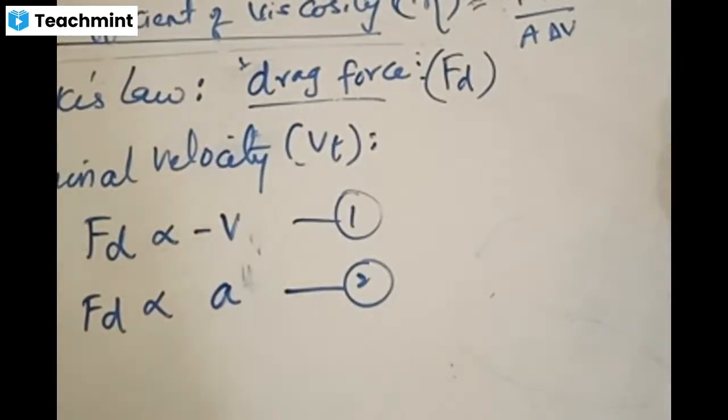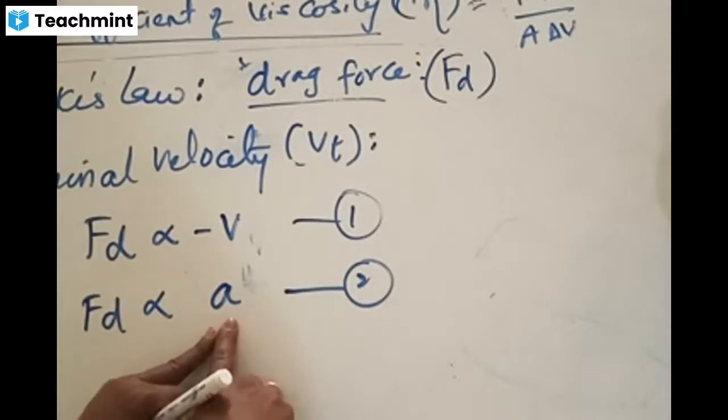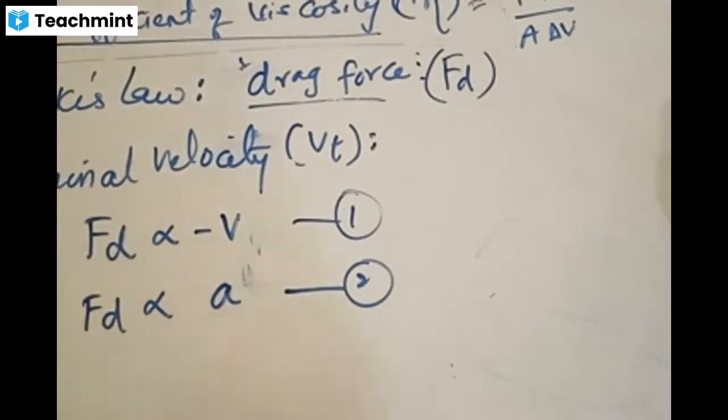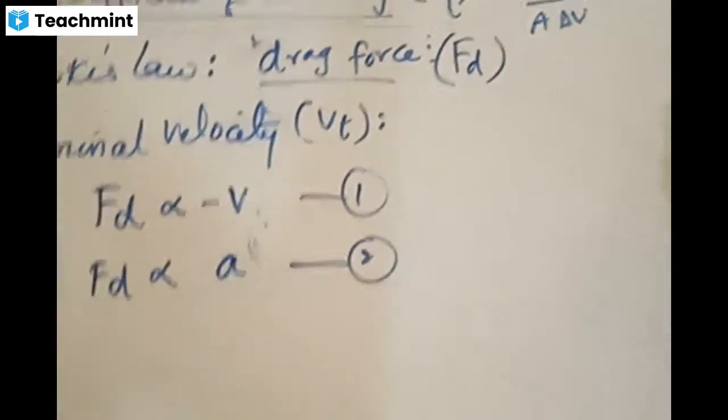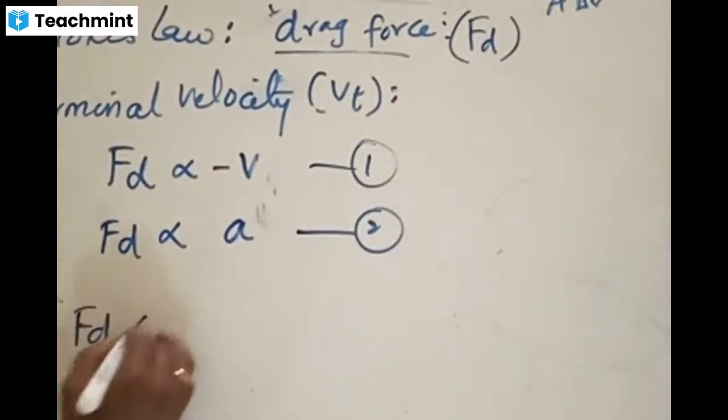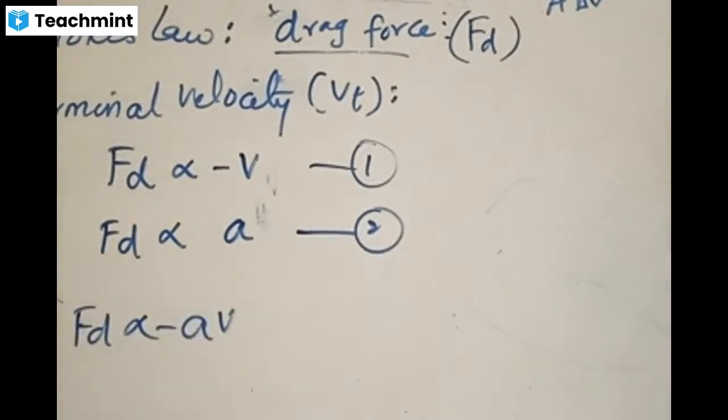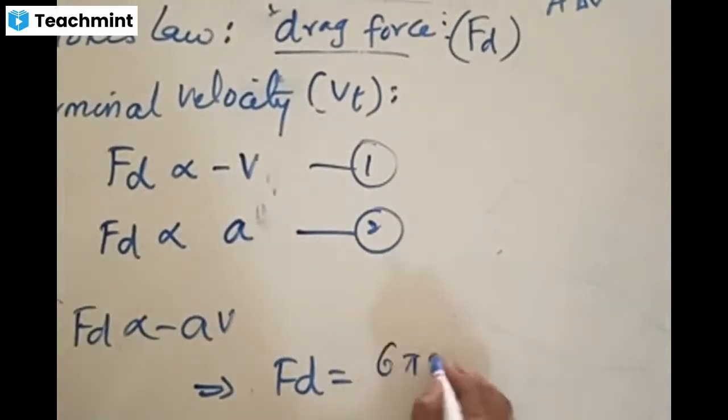Drag force depends on two important things. It depends upon the velocity of the body, but in the opposite direction, and it depends upon the dimension of the body. Dimension of the body cannot have any specific sign. Dimension is always uniform, that is, throughout the body it remains the same. Combining these two, you can write that drag force is proportional to the product of A and V with a negative sign, dimension and velocity of the body. By removing this proportionality symbol, he observed that drag force is equal to 6 pi eta times A into V.